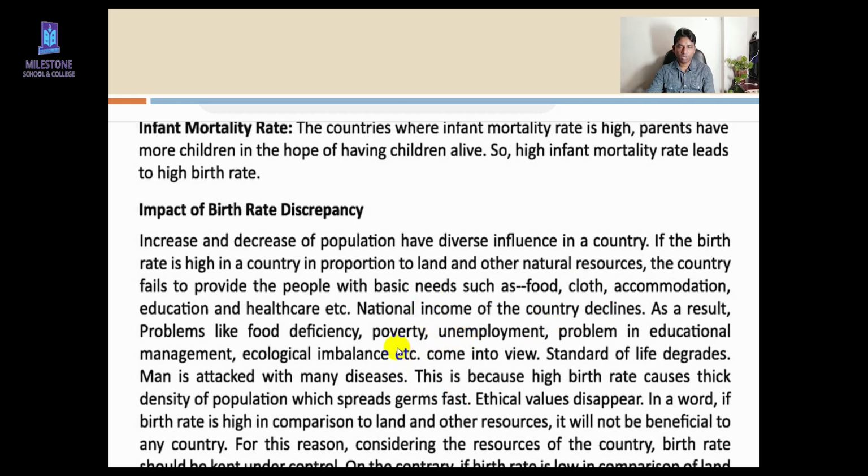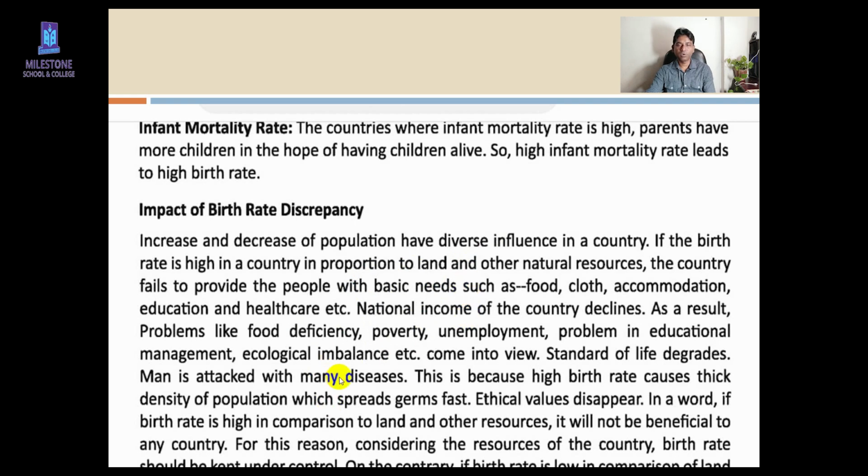So you have to read this one properly, and what types of problem we will face. As a result, problems like food deficiency, poverty, unemployment, problems in educational management, ecological imbalance, etc. come into view. So you can see this type of problem if the birth rate is high in a small country. Okay, so the main point is a big country needs a large amount of population, a small country needs a small amount of population, then both countries can develop.